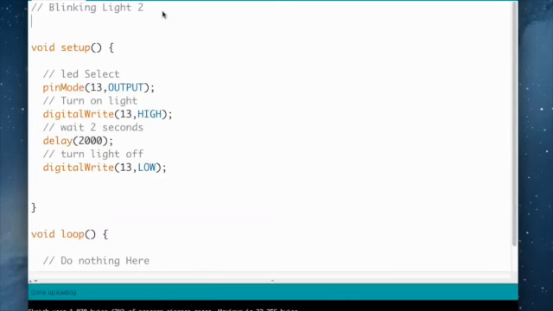But let's say we wanted to have our LED pin as a variable so that we could change it. If we do that, we put this in here. We can change that, and here we go.